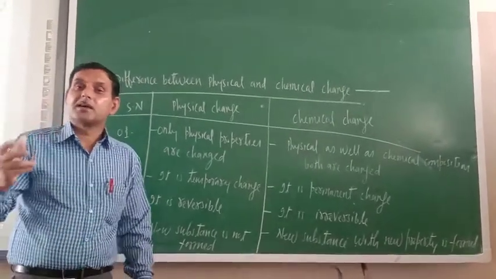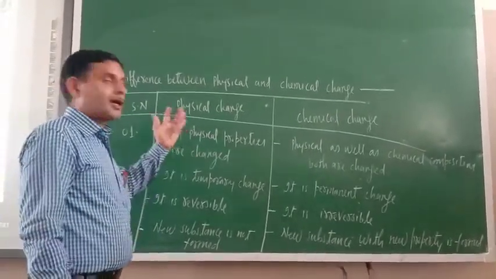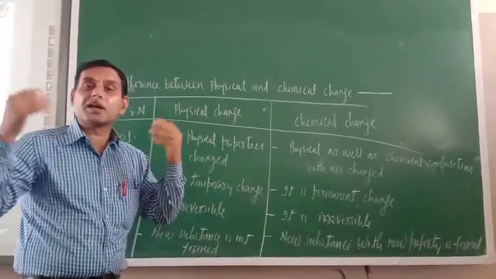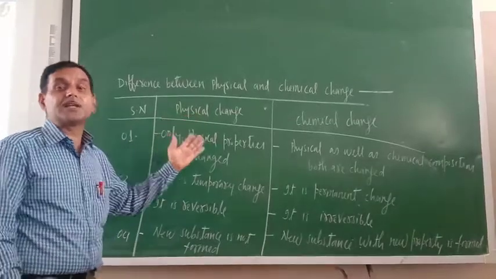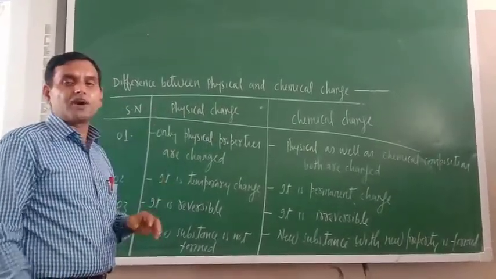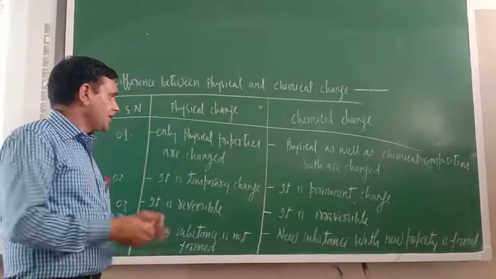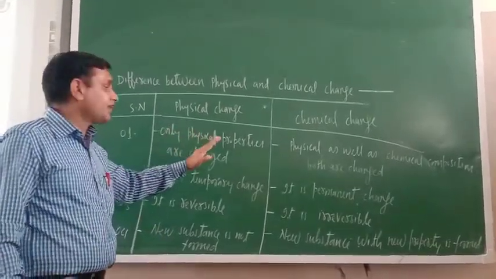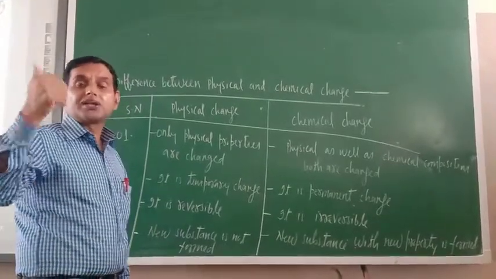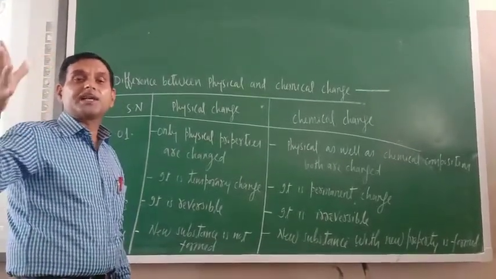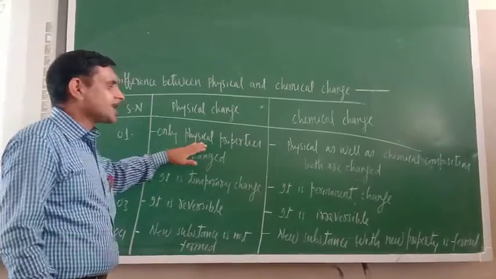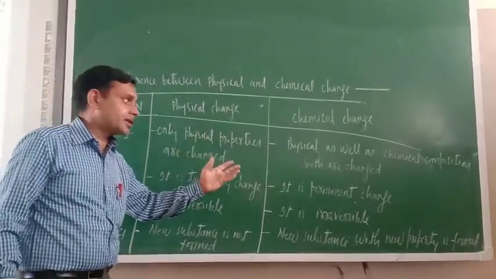So let us now think about the difference between physical change and chemical change. What are the basic differences between physical change and chemical change? Try to understand. In physical change, what was there? In physical change, only physical properties are changed. What are the physical properties? Shape, size, physical states, that is solid, liquid and gas. So in physical change, only physical properties are changed.